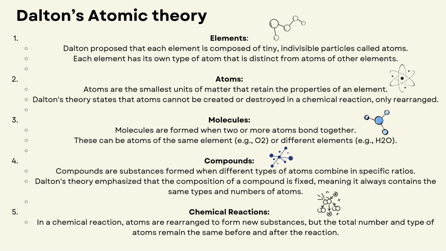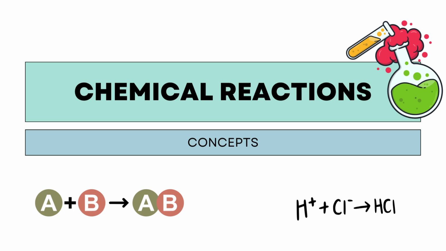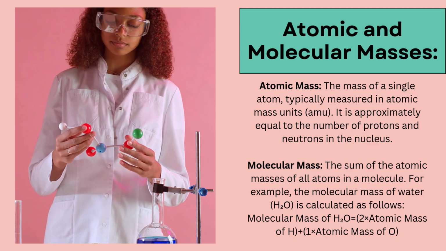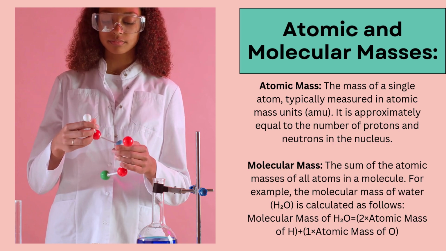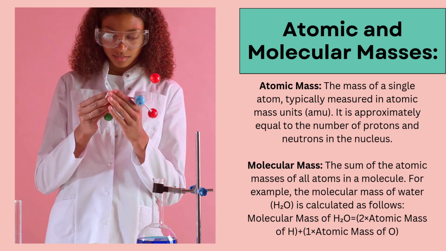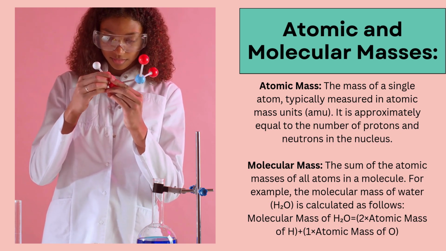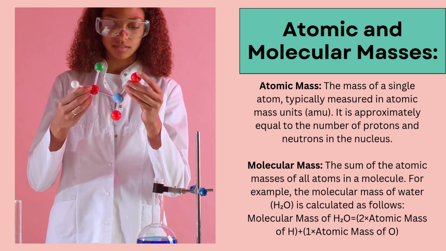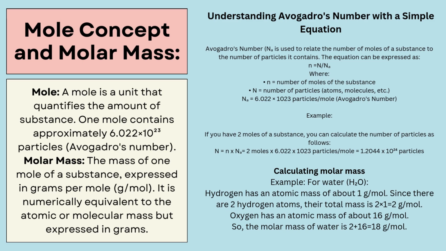Chemical reactions showcase the application of atomic theory in real-world scenarios. By studying reactions, we can see how Dalton's principles, such as the conservation of mass and the combination of atoms, operate in practice. Let us look at some chemical reaction concepts. Atomic mass. Atomic mass is the average mass of an atom of an element, measured in atomic mass units. Molecular mass is the total mass of a molecule, calculated by adding the atomic masses of all the atoms in the molecule. 1 mole of any substance contains approximately 6.022 × 10^23 particles.